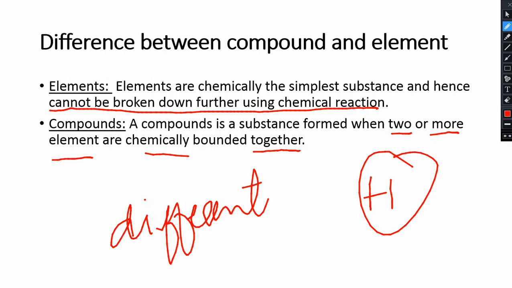This is the end of this lecture, but I want to give you homework. The homework is to write at least 10 names of compounds, and write where they are present, and whether they are gases, liquids or solids. Write at least 10 names, and write them on a neat paper.